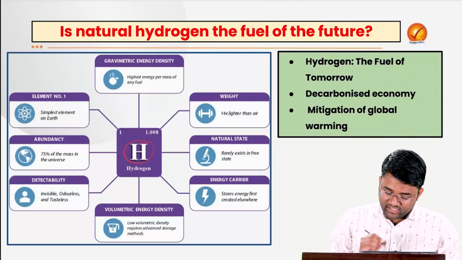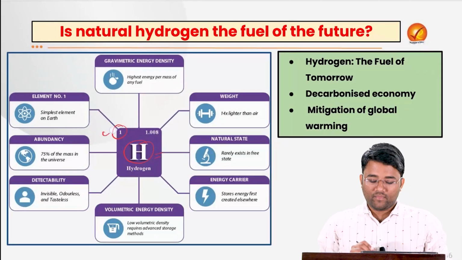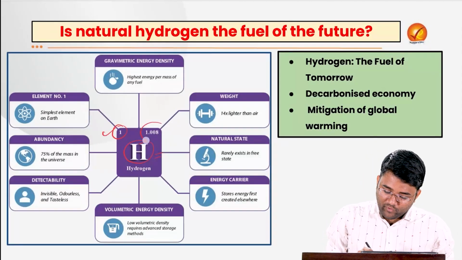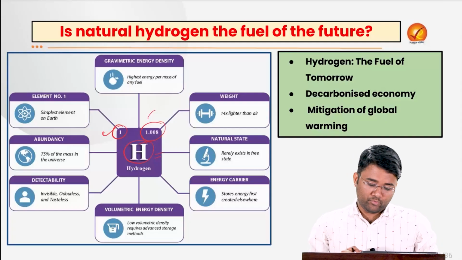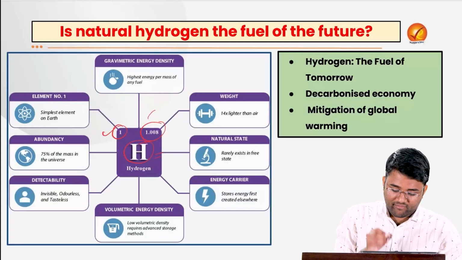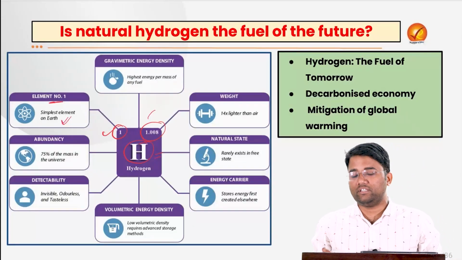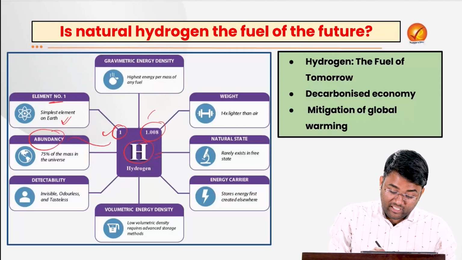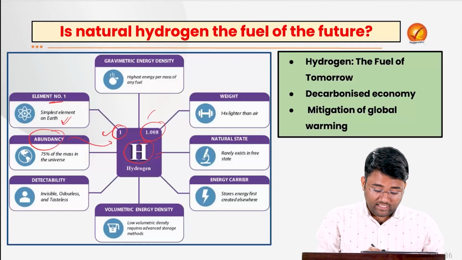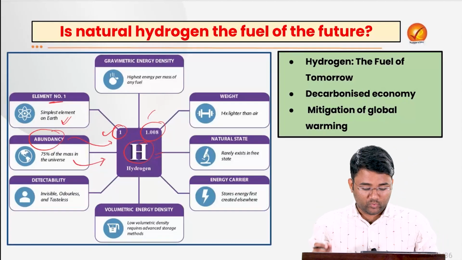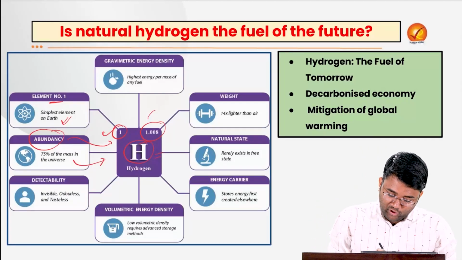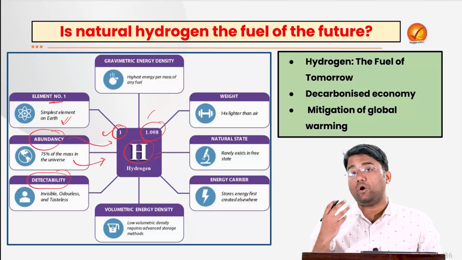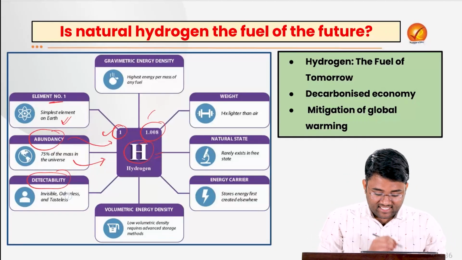The symbol is H, its atomic number is 1 and its atomic mass is 1.008 AMU. Also, it is the element number 1. This is the simplest element on the earth. And if you talk about the abundance of hydrogen, 75% of mass in the universe consists of hydrogen itself. And regarding detectability, it is invisible, odorless, as well as tasteless.